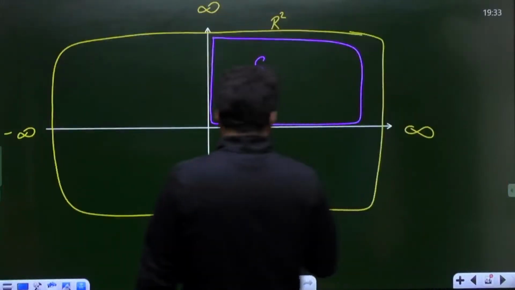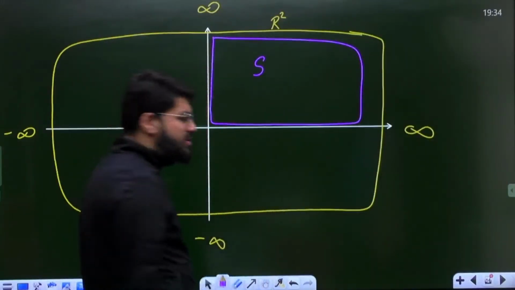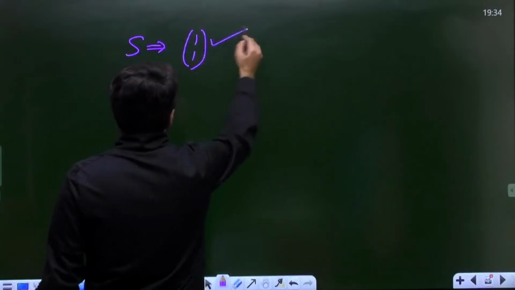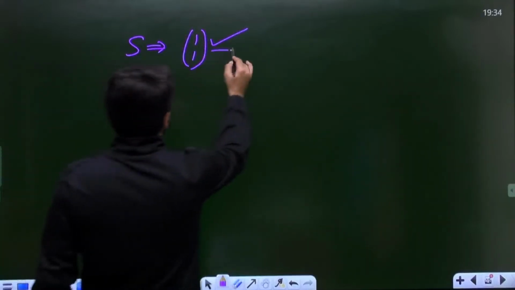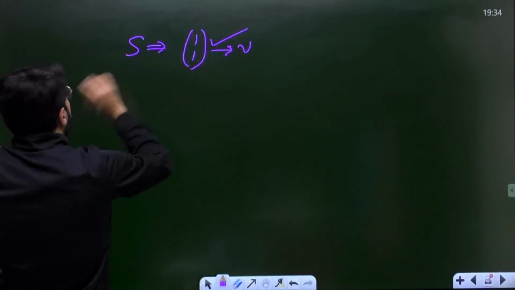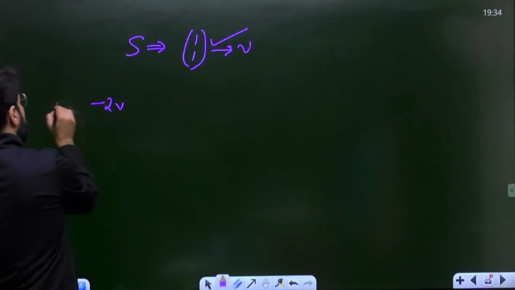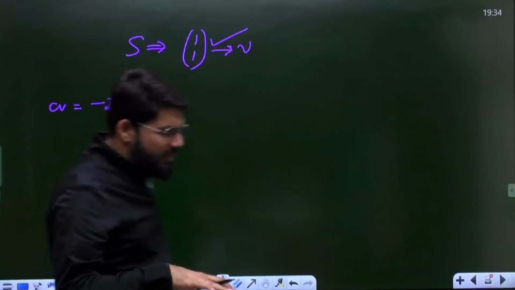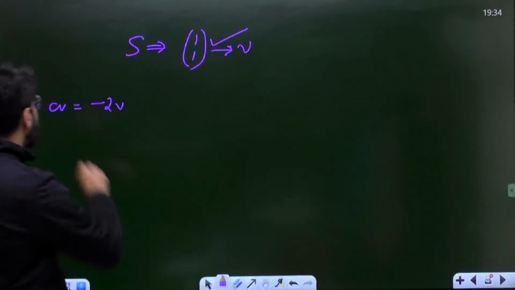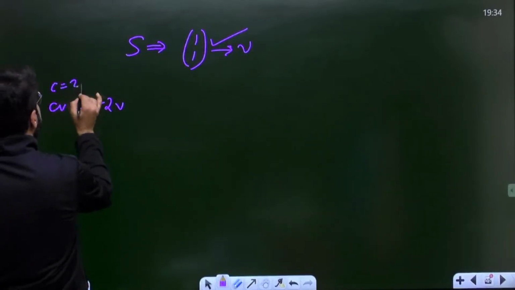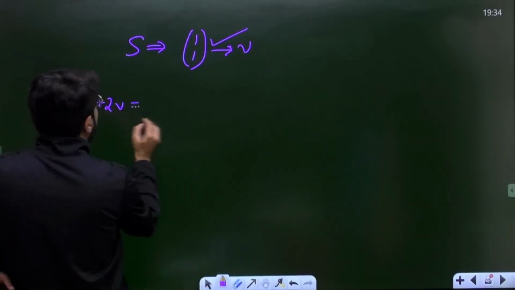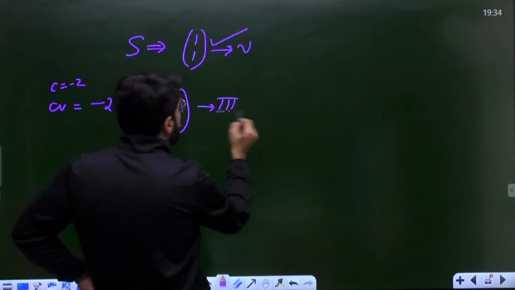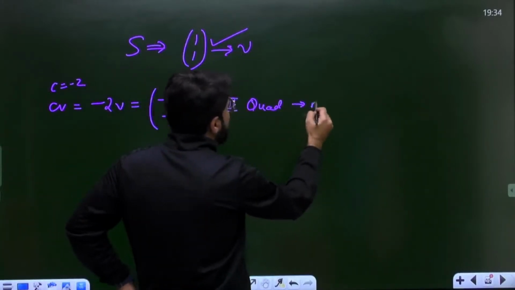Now, if I talk about set S, (1, 1) is a valid point. Suppose this is a vector v. Now what about minus 2v? Additivity will be okay here, but will scaling also be okay? What about cv? Take an example, c equal to minus 2. So what is minus 2v? If this is v, minus 2v is at minus 2, minus 2, and this is a third quadrant point, isn't it? That means it is not in S.